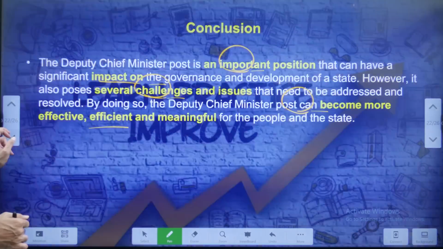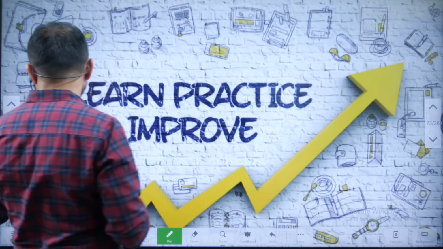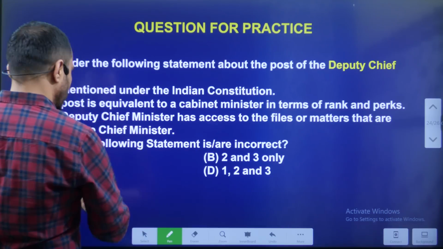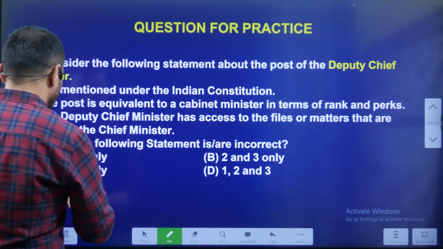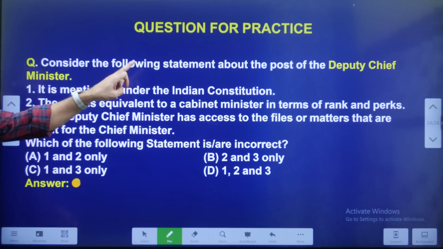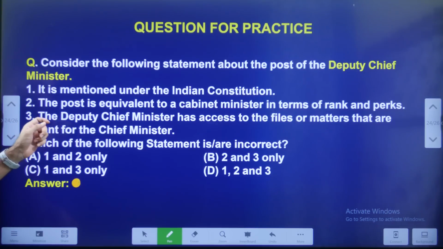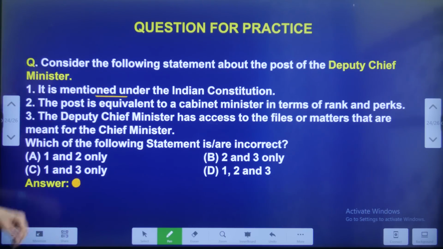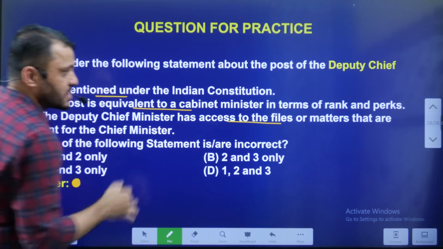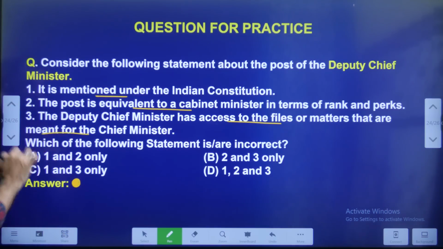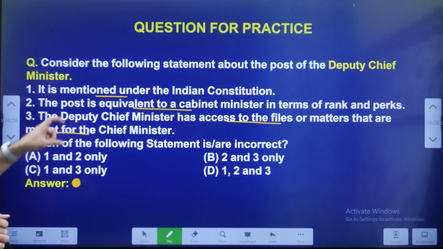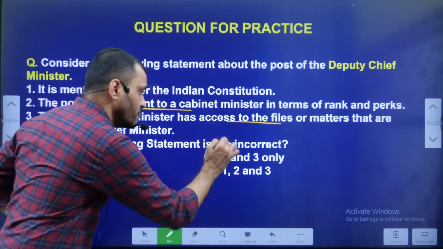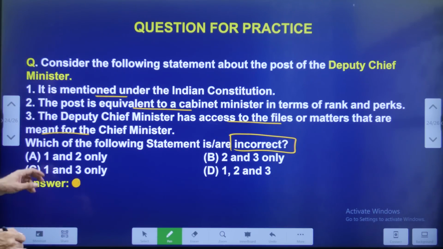Before we conclude this video, we'll discuss one MCQ. Every day we'll discuss one MCQ and one mains question. Consider the following statements about the post of the deputy CM. First, it is mentioned under the Constitution of India. Second, the post is equivalent to cabinet minister in terms of rank. Third, the deputy chief minister has access to the files or matters that are meant for the chief minister. Out of these three statements, which statement is incorrect? Answer, students.